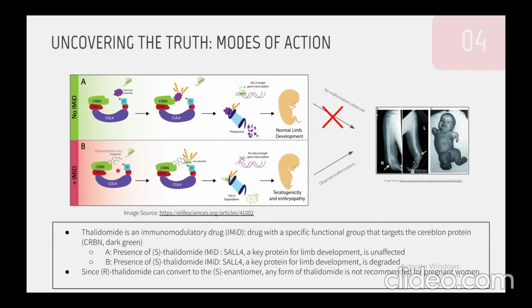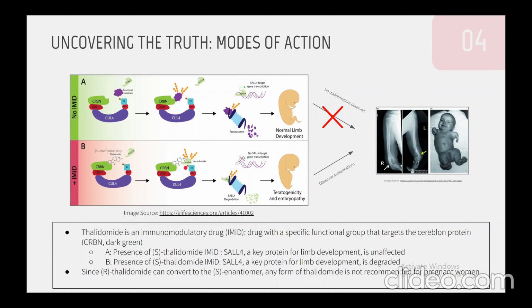Now, while the R enantiomer will still technically bind to the protein, as confirmed by a study in 2018 with zebrafish cells, the S enantiomer will bind with an affinity that's 10 times stronger than the R enantiomer. And when that happens, it's going to change the CRBN conformation or structure in such a drastic way that cell 4 is now going to be able to join this complex.